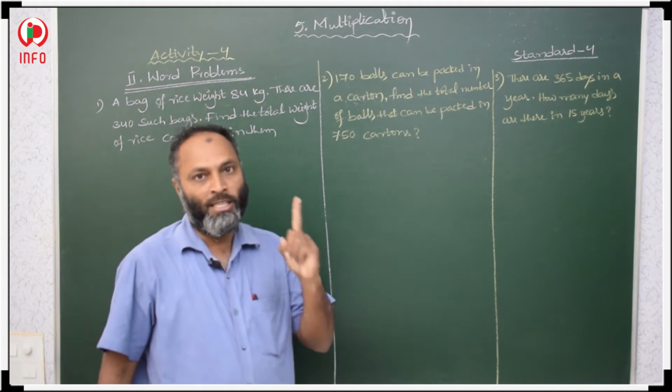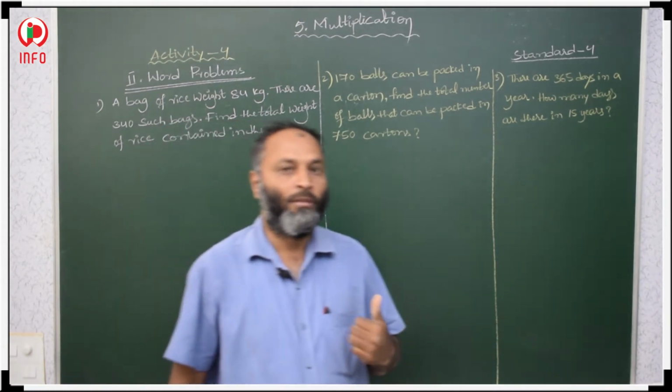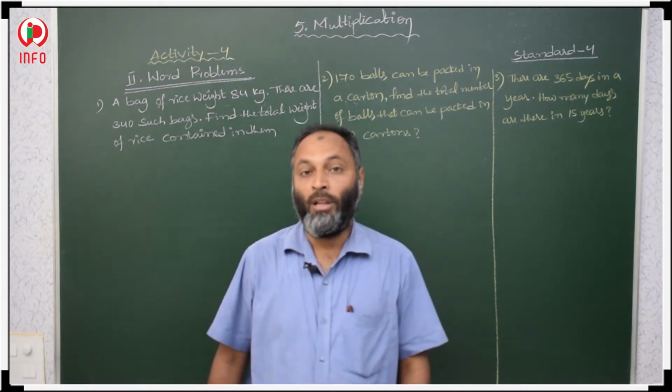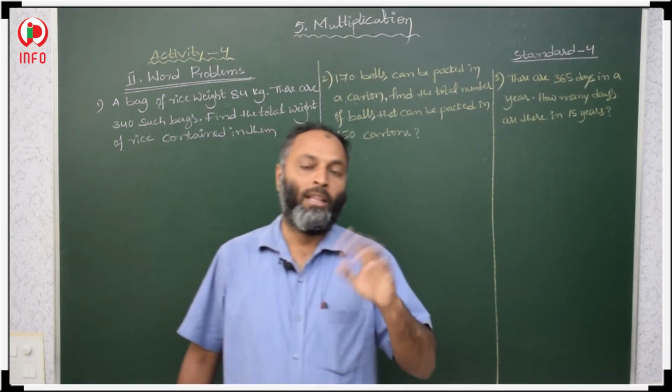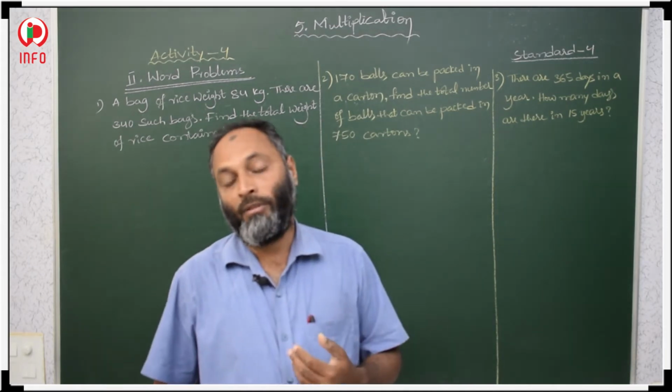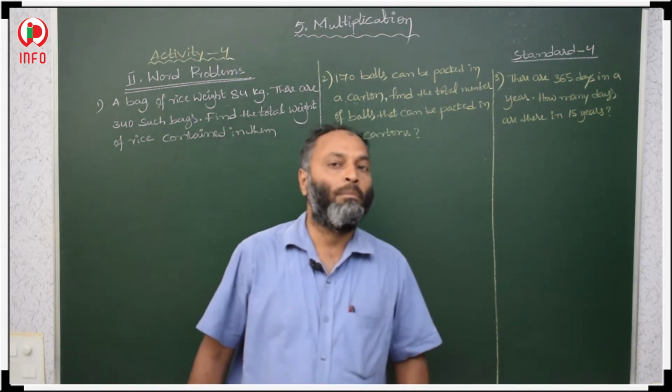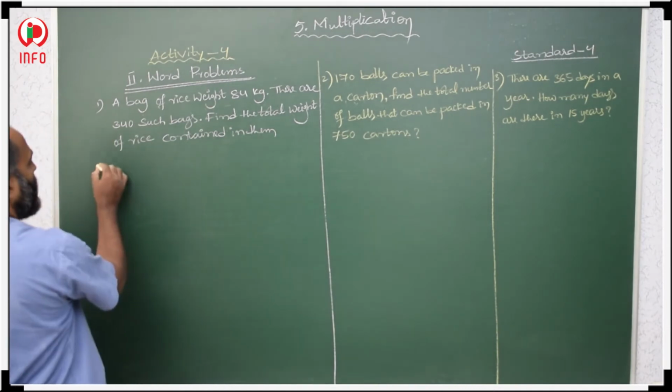If one quantity is given and he is asking for more, then what do we have to do? We have to multiply. If a unit quantity is given and he is asking for more, we have to multiply. Then here, the solution first.